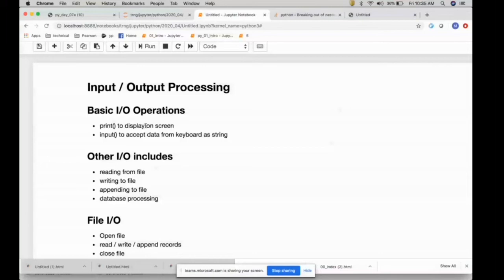In these basic IO operations, what we have seen so far is that you can read from a keyboard or you can generate data. Those were our input. We use the input function to get data from the keyboard, and then we use print to display data on the screen.